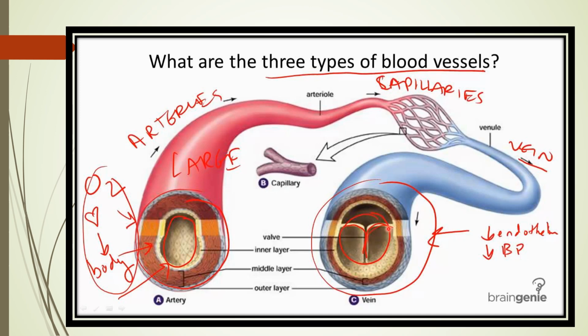Along with that, veins have valves to prevent the backflow of the blood. So veins have valves, arteries don't have valves. In the case of capillaries also, they have valves to prevent the backflow. So this is the structure of the three types of blood vessels present in the circulatory system.